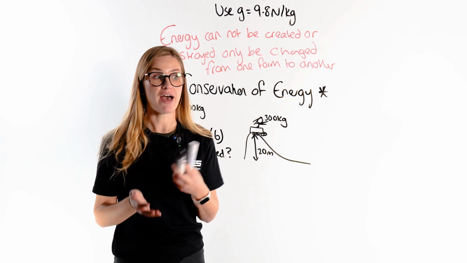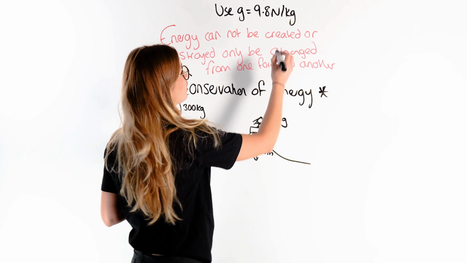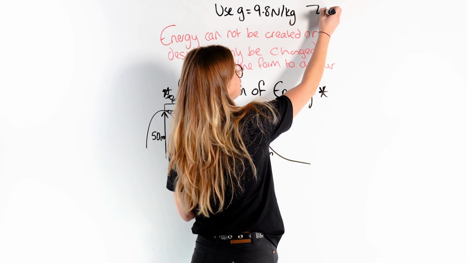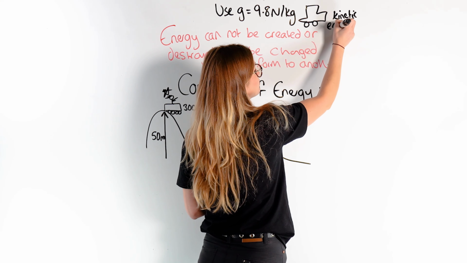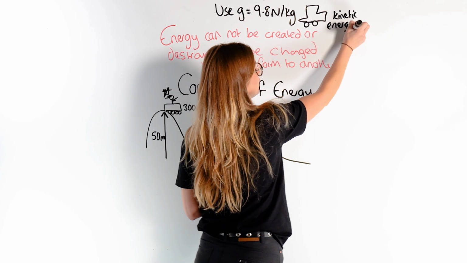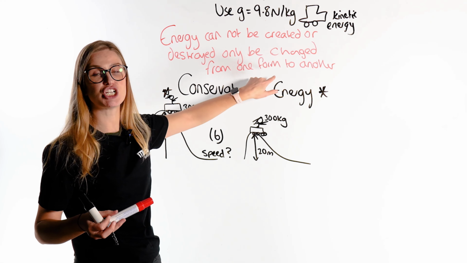So energy cannot be created or destroyed, only transferred, only changed from one form to another. So what that means is, if I know that my car, for example, is moving, I know that my car has kinetic energy, right? But that energy has to come from somewhere. So you think, where did that car get the energy from? It can't just have free energy. It can't just create that kinetic energy. It had to be changed somewhere else.